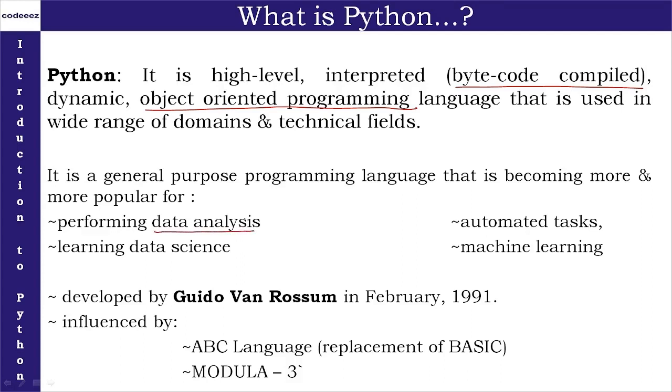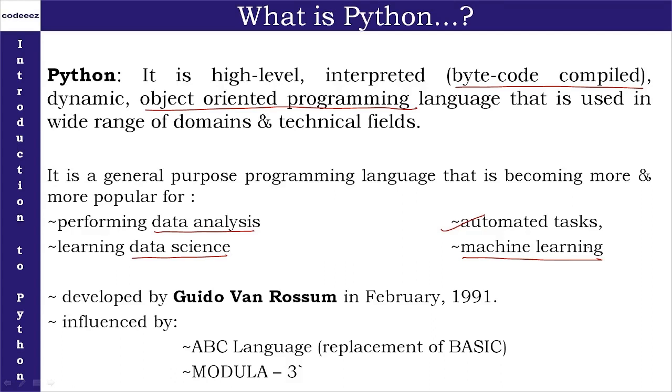To perform data analysis, Python is the most attractive language right now. It is used for automated tasks. It is used in the field of data science, machine learning, and deep learning. So Python is becoming more and more famous because of its versatile uses in data science, machine learning, deep learning, automated tasks, and data analysis.